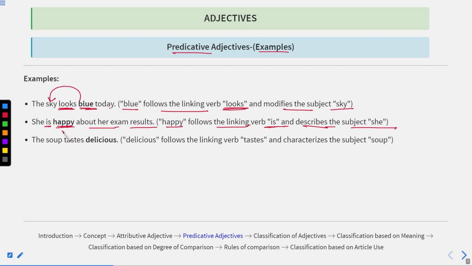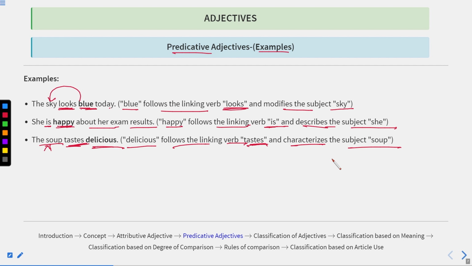Therefore, this is known as predicative adjective. The soup tastes delicious. Now we are talking about delicious, and delicious is what? The soup. So soup is a noun which is qualified by the word delicious, which is an adjective, and taste is a linking verb over here. Okay. So delicious follows the linking verb taste and characterizes the subject soup.